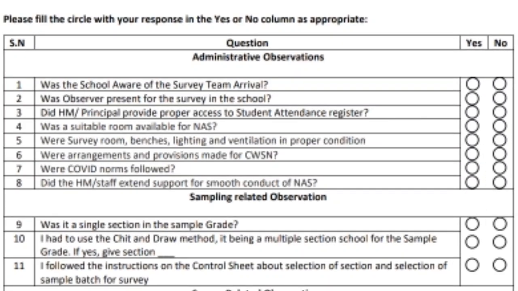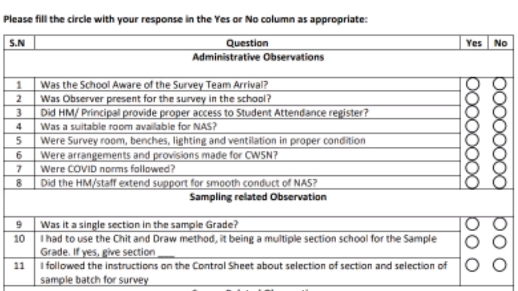Now, administrative observations. Was the school aware of the survey? That means the school authority already knows or not that the team will arrive. Was the observer present on the day? Did the HM provide the student attendance register? This is very important, because when the field investigator reaches the school, the first duty of the investigator is to take the school attendance register of the grade in which the survey will be conducted, to know the names of the students, to get the actual roll numbers and to get the number of students who are present on the day.